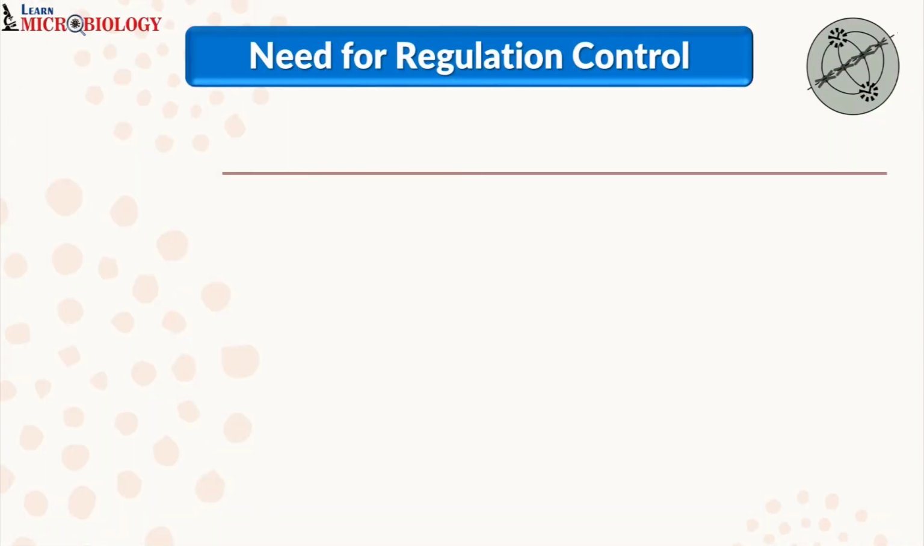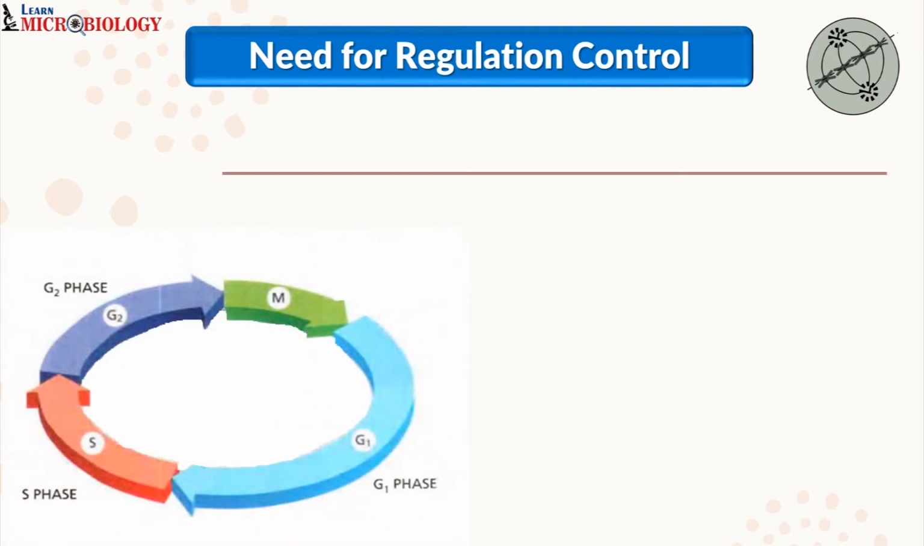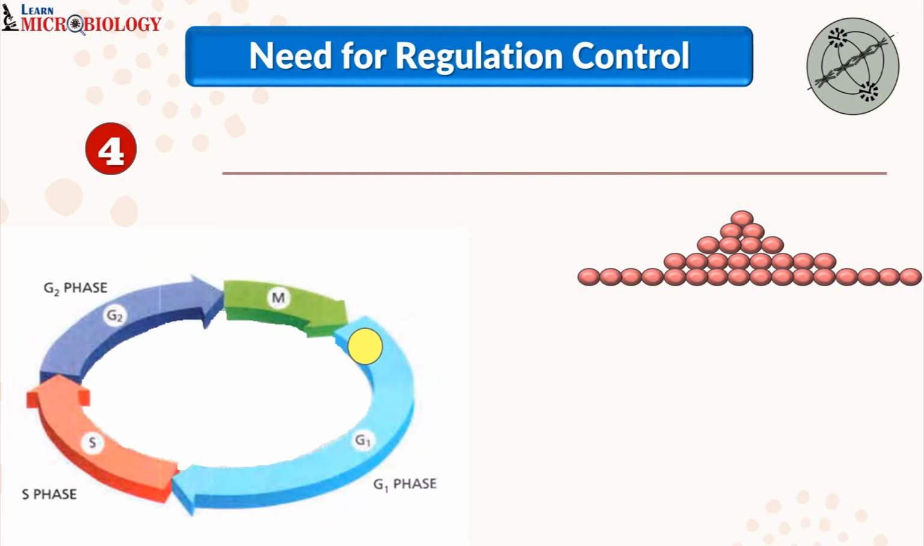First, let us understand why there is a need for regulation control. This is a cell cycle which we studied in the previous video. In case you have not watched the previous video, I will leave the link in the description below. Let us consider one cell over here. Now let us consider that this cell is committed for the cell cycle and it is going to start the cell cycle which consists of your G1, S, G2 and M phase. After first cycle, we can see the cell divides into two. After second cycle into four, and this continues.